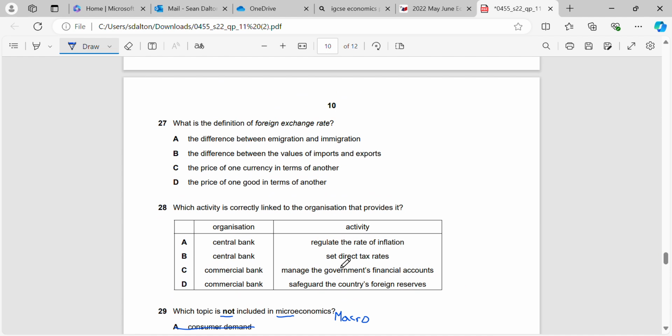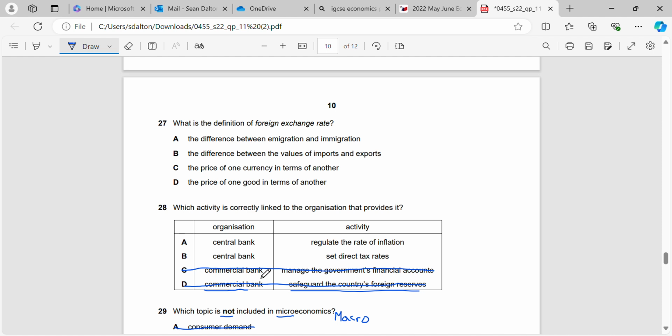Okay, question 28. What activity is correctly linked to the organization that provides it? So we've got the central banks and the commercial banks here. So let's take a look at the commercial banks first. Do the commercial banks safeguard the country's foreign reserves? No, they don't. That's what the central bank does. And do the commercial banks manage the government's financial accounts? No, they don't. So remember that commercial banks are like the private institutions.